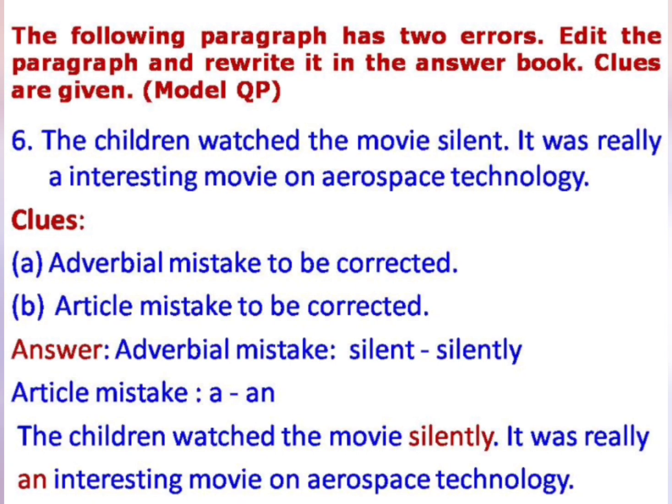In the second sentence, it was really a interesting movie on aerospace. Here you should use the article an because I is a vowel. So after replacing it, you have to rewrite the paragraph. The children watched the movie silently. It was really an interesting movie on aerospace technology.